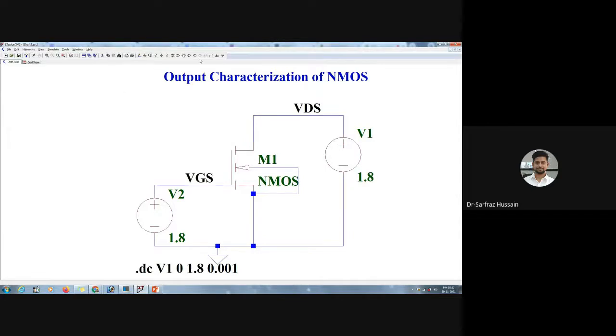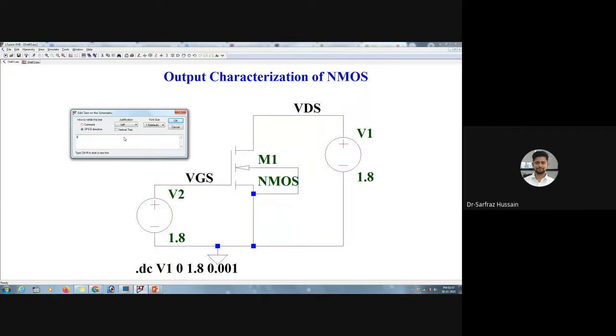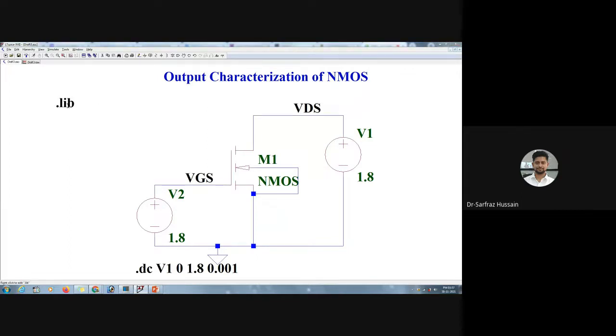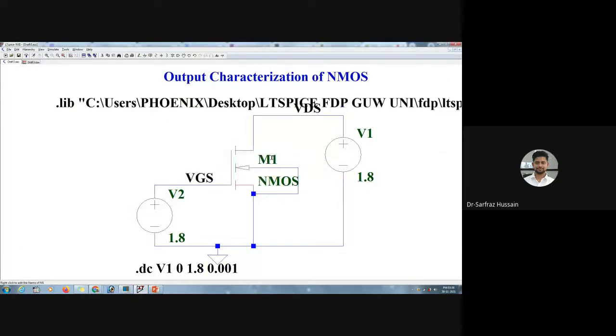Let us just remove this. Actually we can use .include also, or we can use .lib also, so both will work. Since it is a lib file, I guess that is why it is not taking directly. So let me see why it is not taking. Yeah, so this .lib file is showing like this.